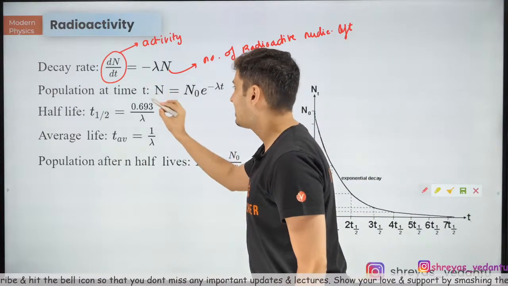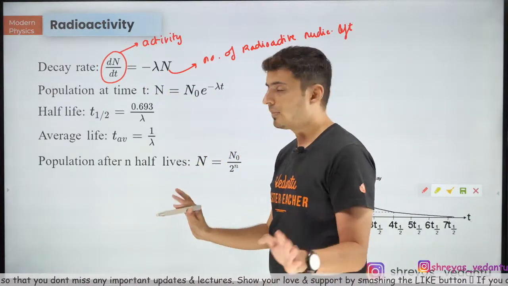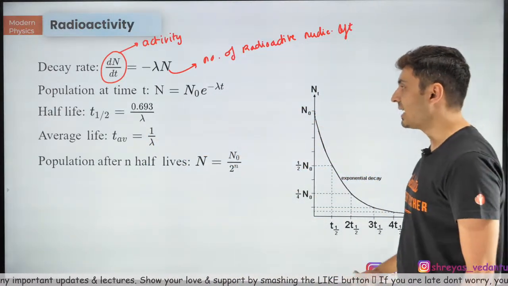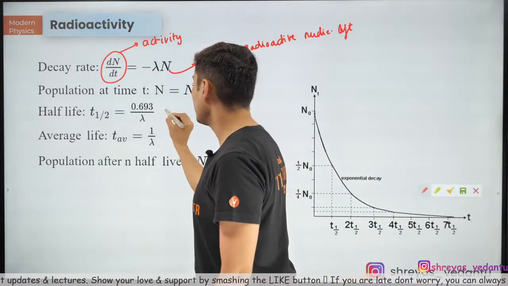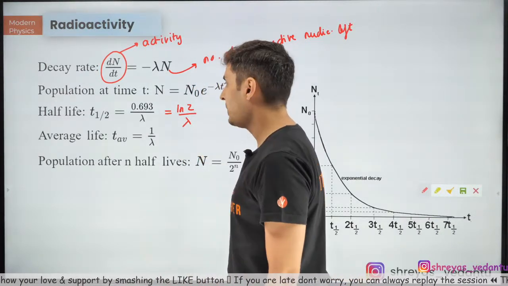When you integrate this, you will get this formula: N is N naught e to the power minus lambda t, standard. Half-life, the time after which the material becomes exactly half, is 0.693 by lambda, which is ln 2, log 2 to the base e, by lambda.